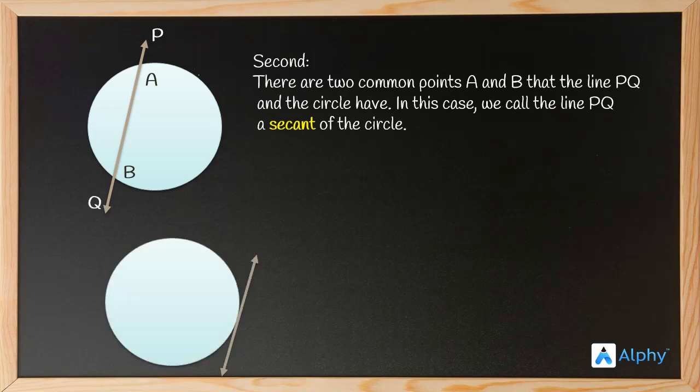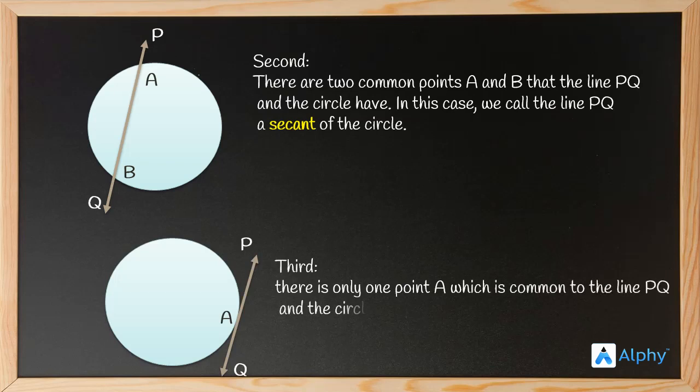Third, this is the circle, with line PQ passing through one point A. So the third possibility says there is only one point A which is common to the line PQ and the circle. In this case, the line is called a tangent to the circle.